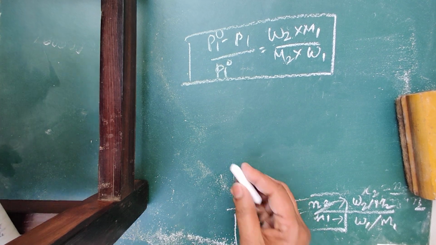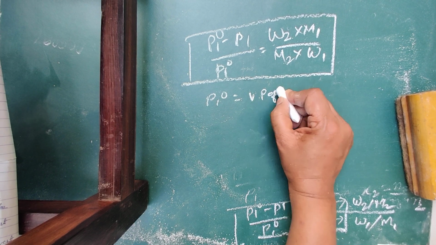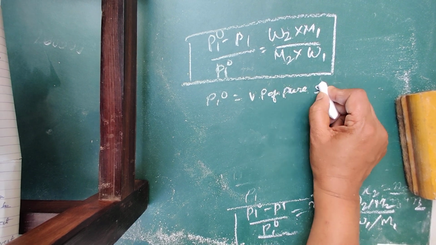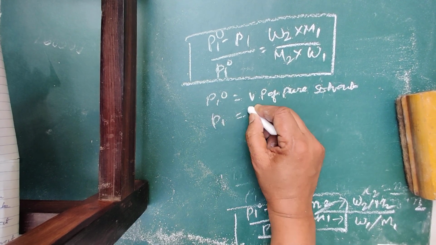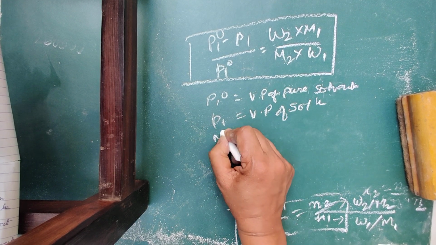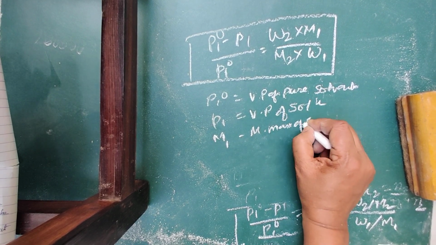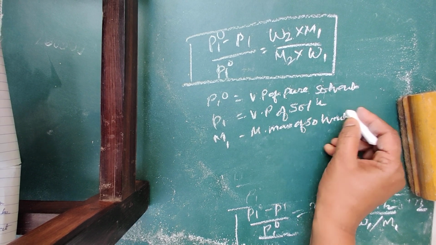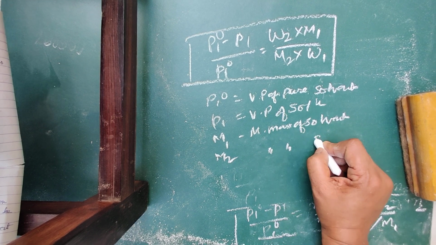So what is P1 naught here? Vapor pressure of pure solvent. P1 is vapor pressure of solution. M1 molar mass of solvent. M2 molar mass of solute.